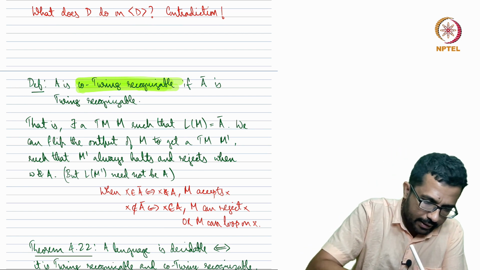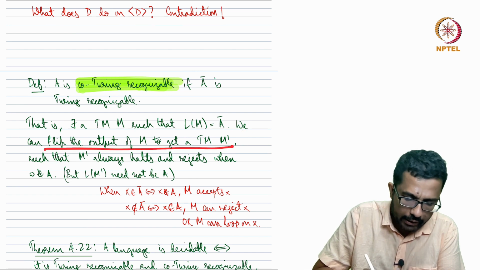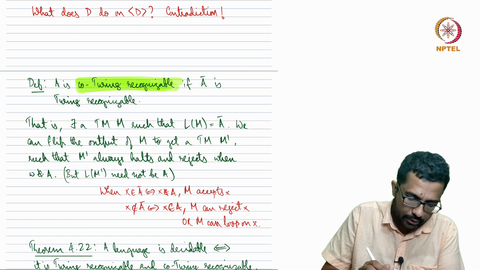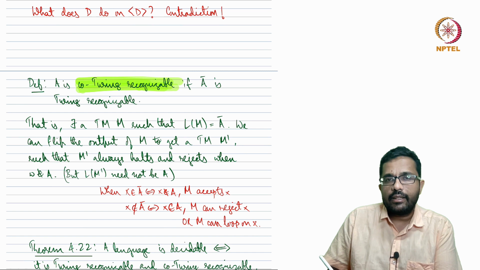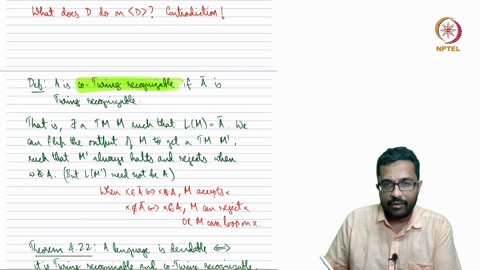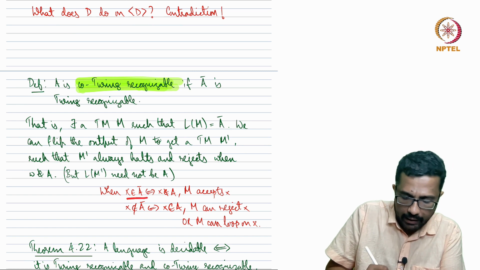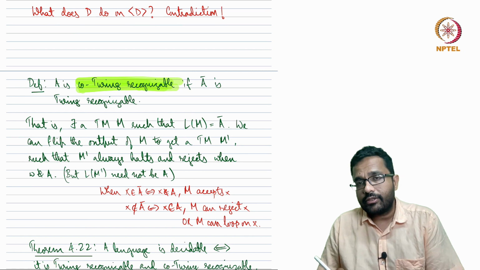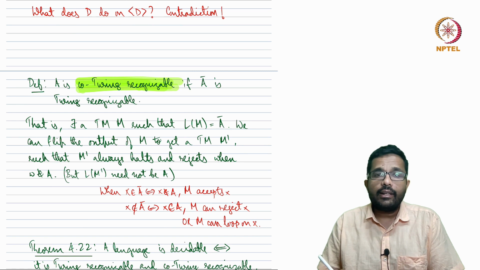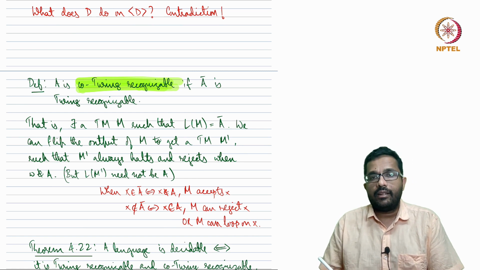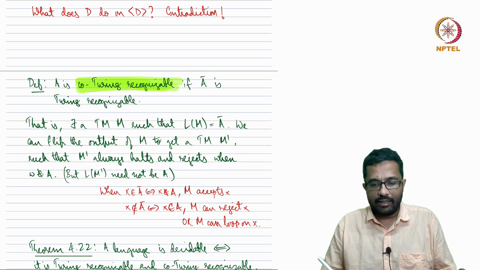We can flip the output of M to get a Turing machine M prime. M prime will always reject when given a string in A complement, because whenever M is given a string in A complement, it accepts. But it need not accept every string in A, because M may loop on some strings in A.